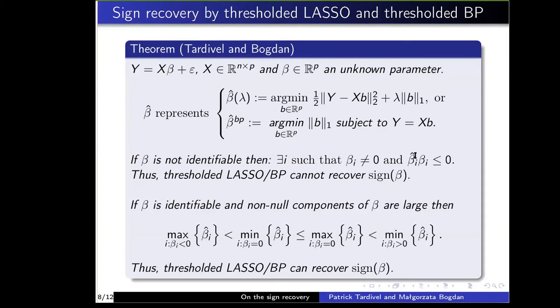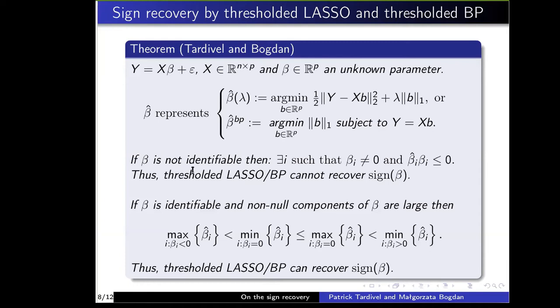So it means that we have this inequality. And you may notice that as soon as I have this inequality for one component of beta hat, even after thresholding the estimate beta hat, this inequality remains true. So it means that lasso, thresholded lasso, and thresholded basis pursuit cannot recover the sign of beta when beta is not identifiable with respect to X and the L1 norm.